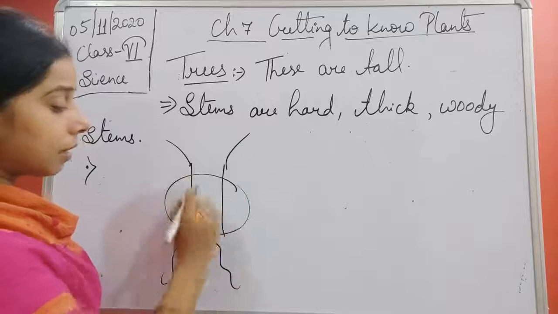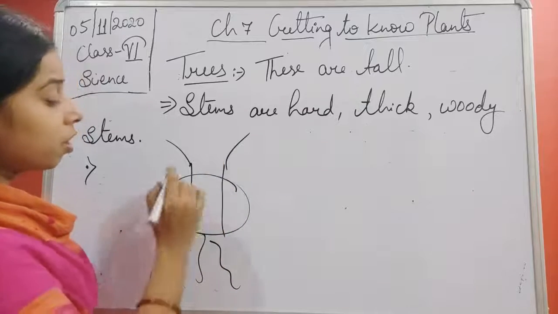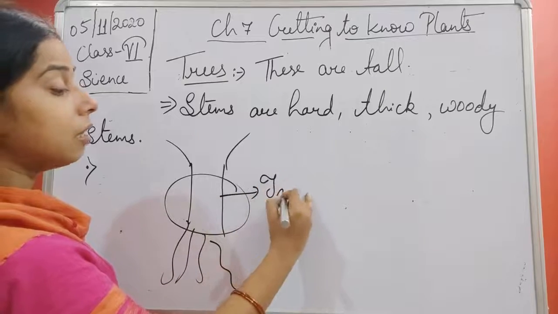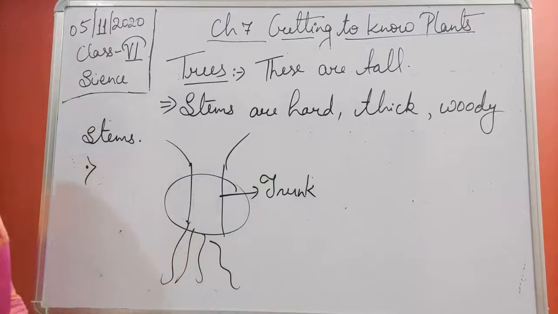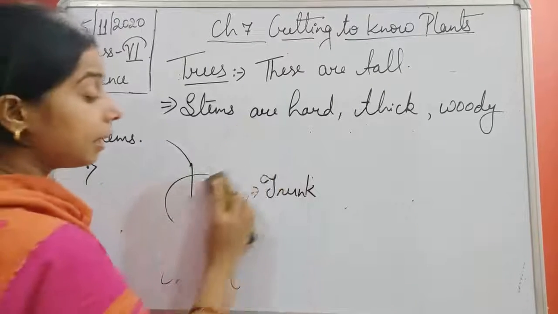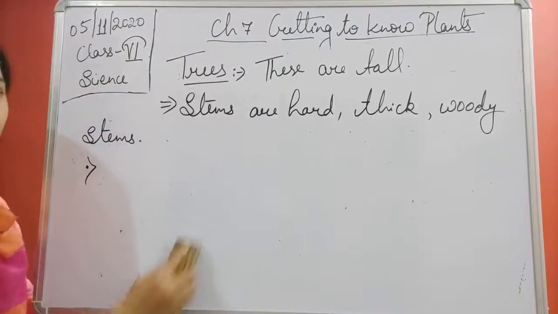So what is this? This is the main stem which goes in the upward direction. So this is known as a trunk. This trunk you are not going to see in shrubs, but in trees you will find the trunk is also a part of it.